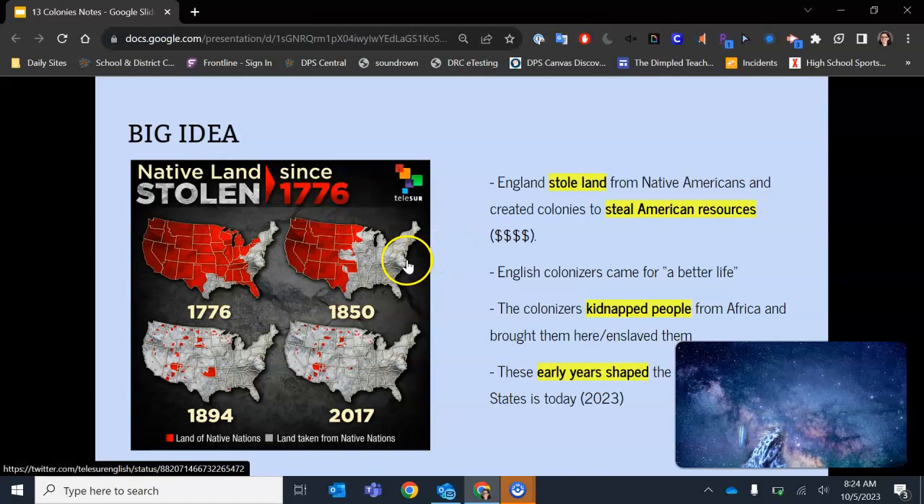And as we can see, the white majority in the United States in 1850 and then 1894 and then 2017 is all this land that has been taken from the native nations, right? So again, it's this idea that the land was not theirs to take, but the Europeans took it from the indigenous people. And then we have what is today the United States of America.